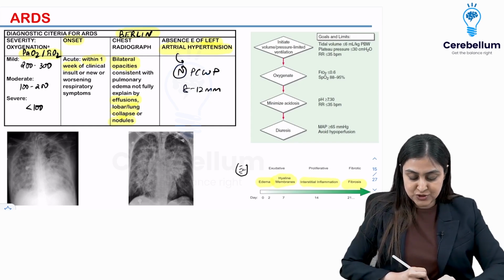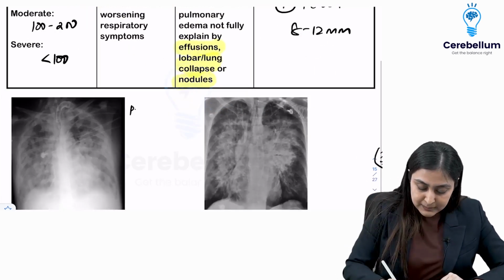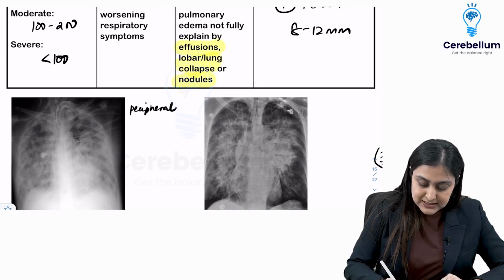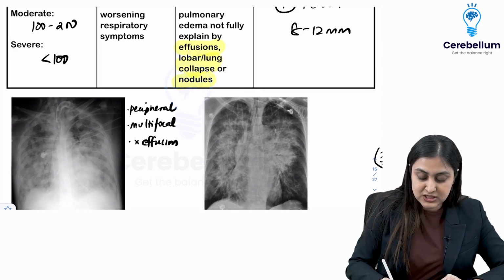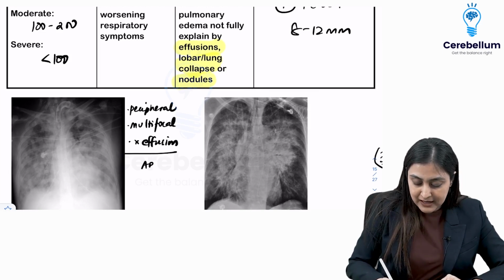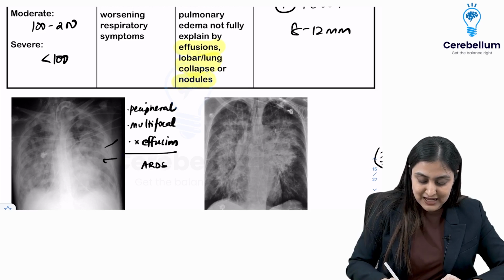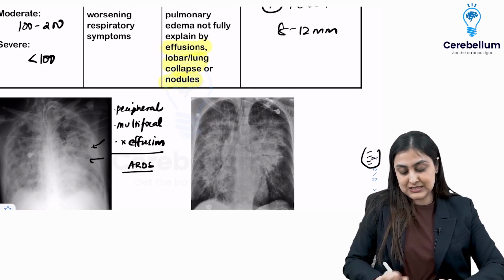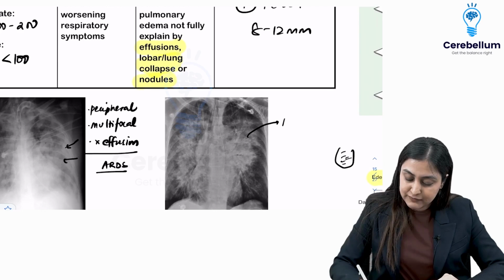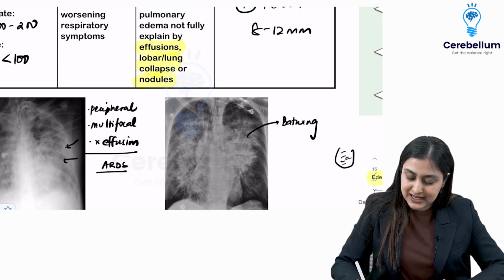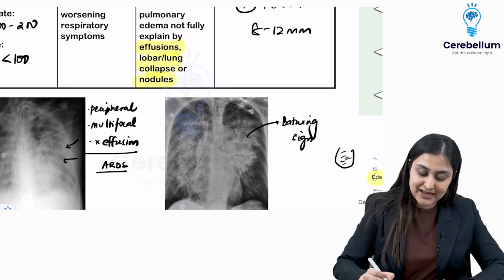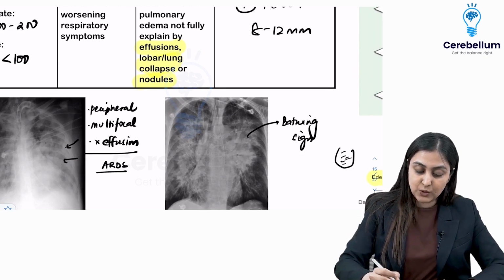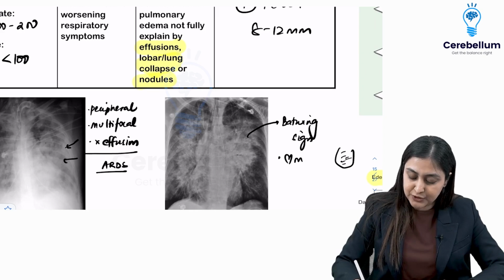Just to show you these two X-rays: when you see peripheral-based opacities, multifocal opacities, not central, with no effusion or any interstitial thickening, this is ARDS for you. Look at the patchy alveolar opacities. This is what we see with COVID as well, right? So this is ARDS for you. On the other hand, if you see this typical bat wing sign, wherein you have central perihilar opacities, it can also be associated with cardiomegaly.